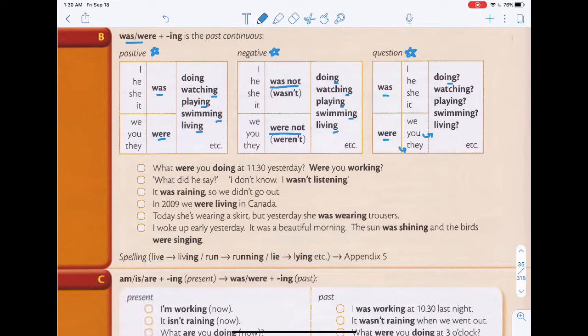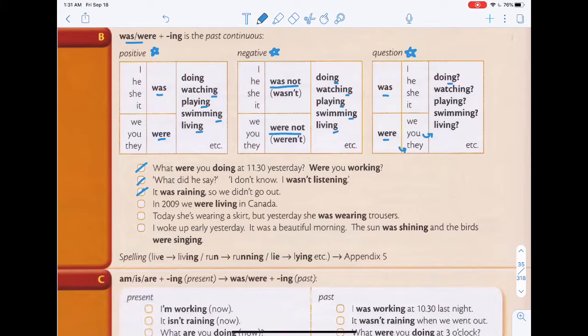Now let's take a look at all these examples over here, and we're going to just read through these different examples. What were you doing at 11:30 yesterday? Were you working? What did he say? I don't know. I wasn't listening.